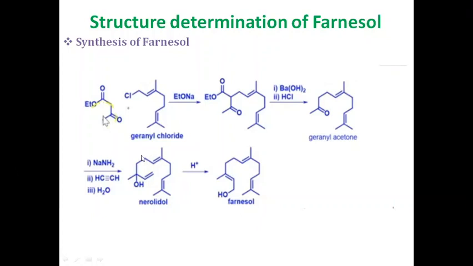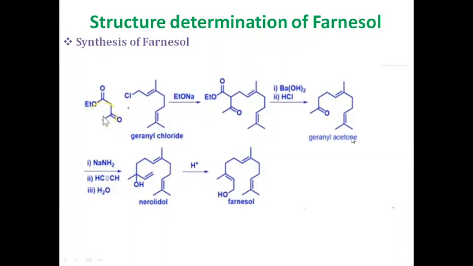Another synthesis of farnesol is given here. Again, the starting compound is geranyl acetone, which is formed from geranyl chloride and ethyl acetoacetate, on subsequent barium hydroxide hydrolysis and reaction with HCl.